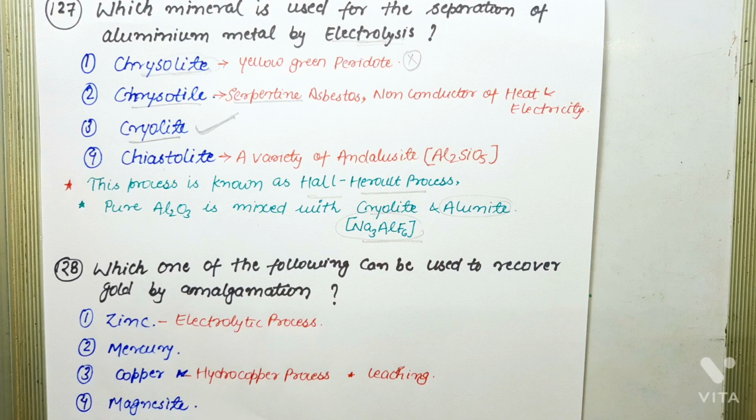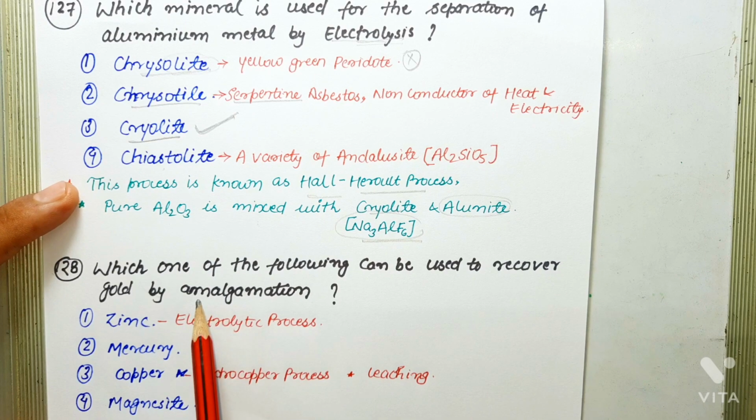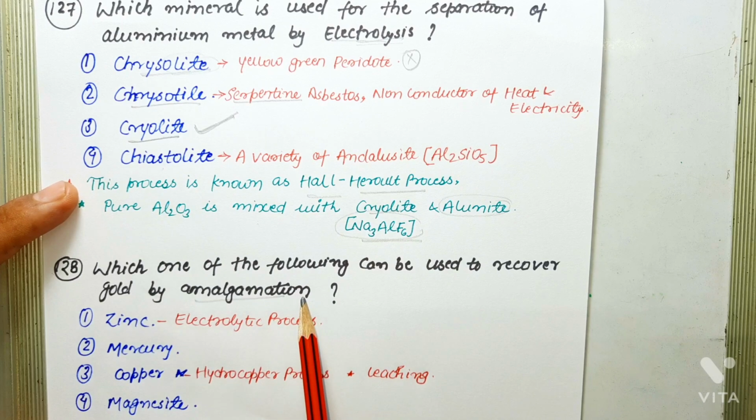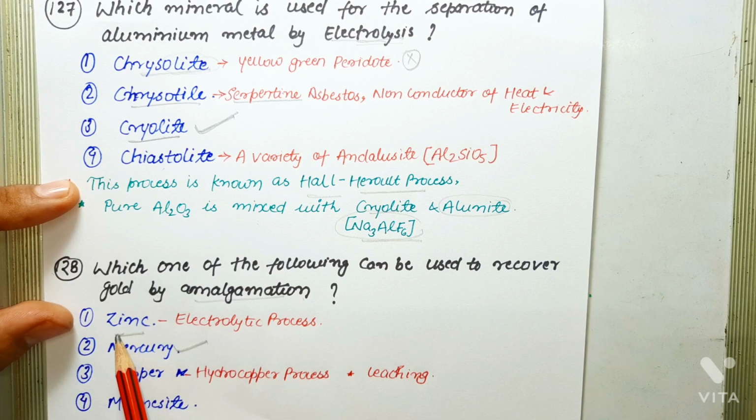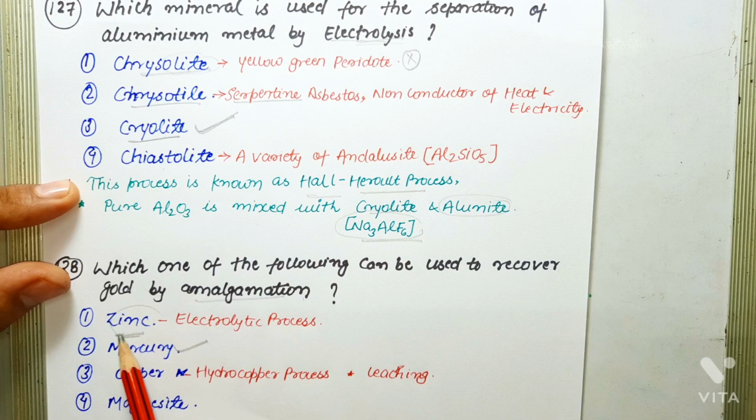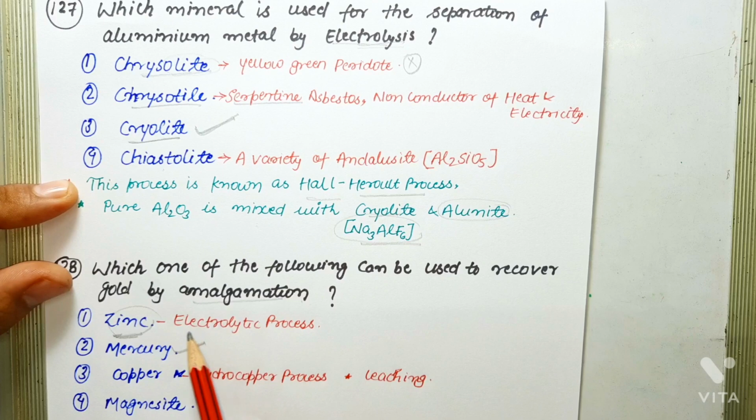And gold amalgam has proved effective where gold powder would not be extractable from ore using hydromechanical methods. So clearly, with all these definitions of amalgamation, it is clear that mercury is used to recover gold by amalgamation. Now let's check the other option also. Zinc is used to extract gold, but the process in which zinc is used to extract gold is known as electrolytic process.